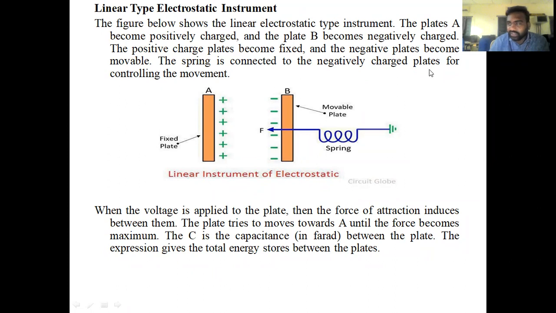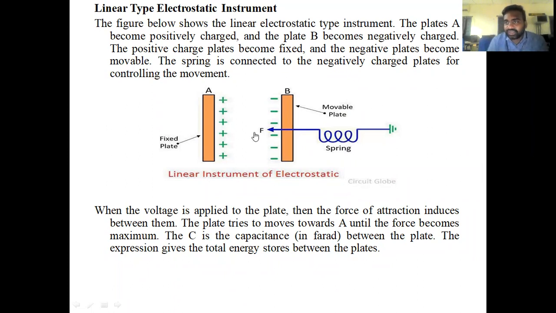So this is a linear type electrostatic instrument where plate A is charged with positively charged ions and plate B is charged with negatively charged ions. The positively charged plate is the fixed plate, and the negatively charged plate is the moving plate. That's why we have connected the spring here.